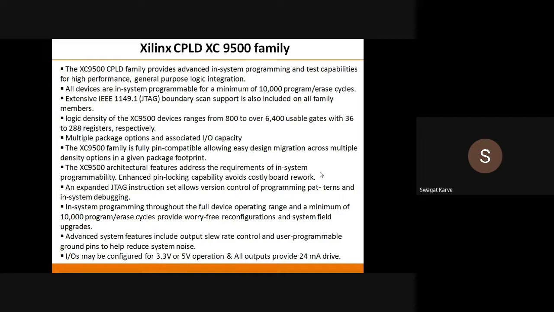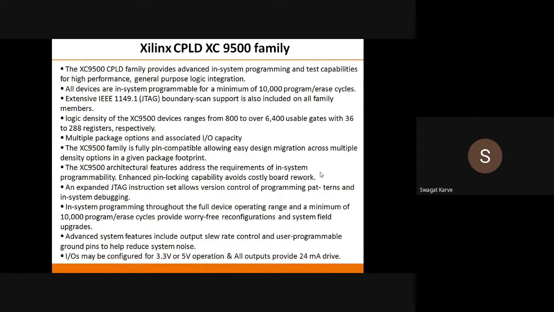Then this architecture, that means XC9500 architecture, features address the requirement of in system programmability, and enhanced pin locking capability to avoid costly board respins, okay. Then of course it supports the advanced JTAG instruction set, okay. Already we have discussed that. In system programming throughout the full device operating range and a minimum of 10,000 program per erase cycle.